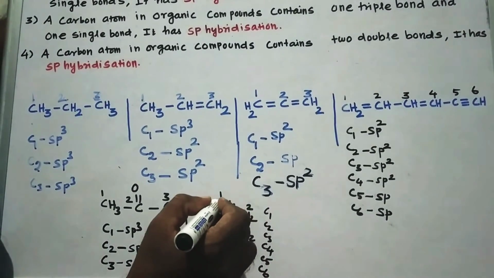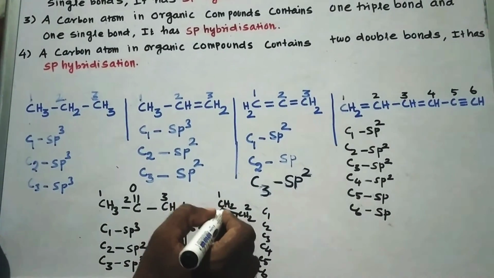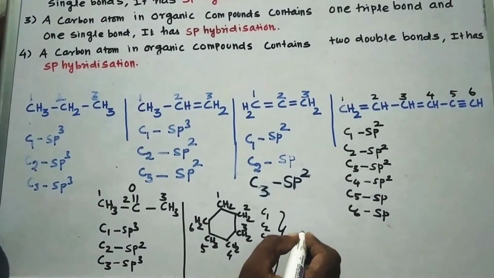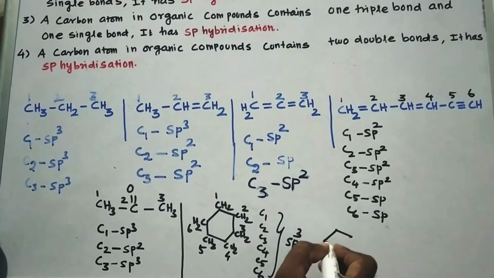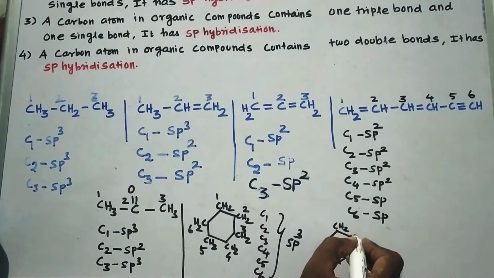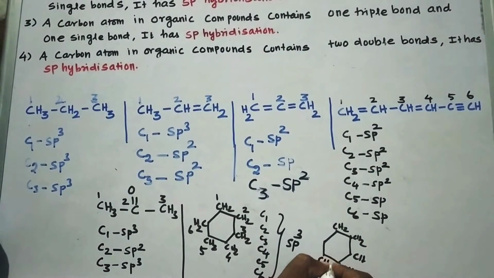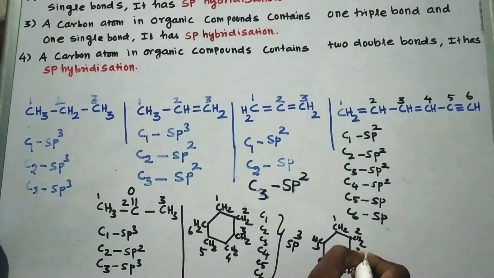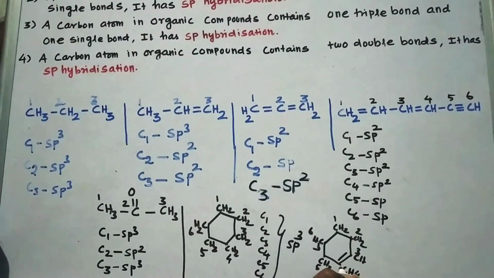But now let us consider all other carbon atoms. They have the same state. It means they have 2 hydrogen atoms and 2 single bonds. Therefore, all of them are present in the state of sp3. Then now we are going to consider this one. CH2, CH2, CH, double bond CH, CH2 and CH3. Carbon 1, carbon 2, carbon 3, carbon 4, carbon 5, carbon 6 and there is a carbon-carbon double bond.